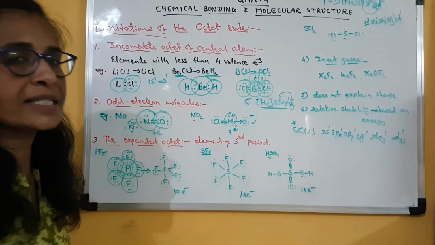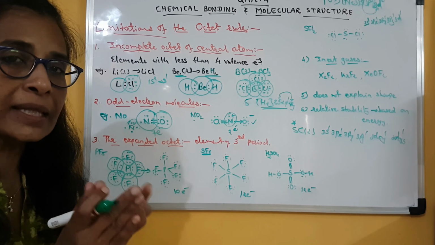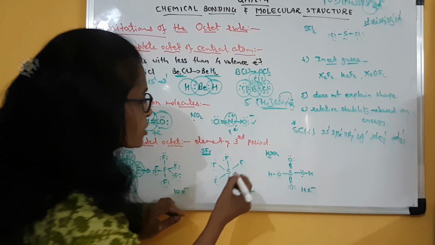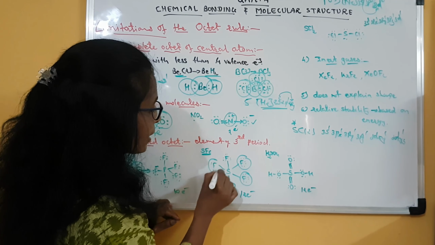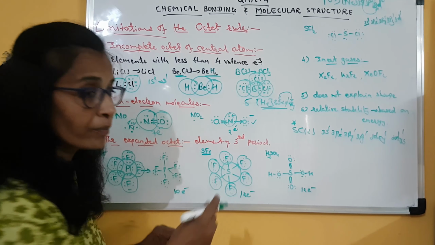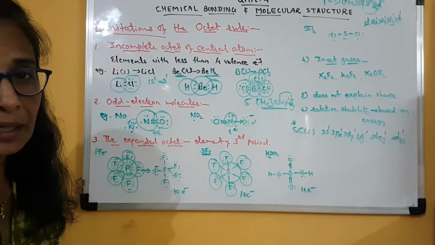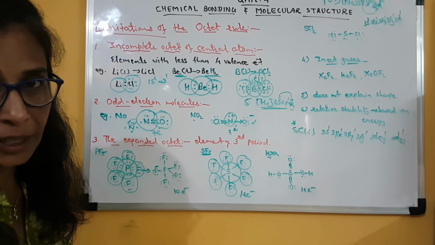So total 6 unpaired valence electrons sulfur is having. So it will share these unpaired electrons with 6 fluorine atoms. While doing so, every fluorine will complete the octet, but around the central atom, that is sulfur, you can see it has formed 6 bonds. So 6 twos are 12 electrons around sulfur, though this is a very stable molecule.